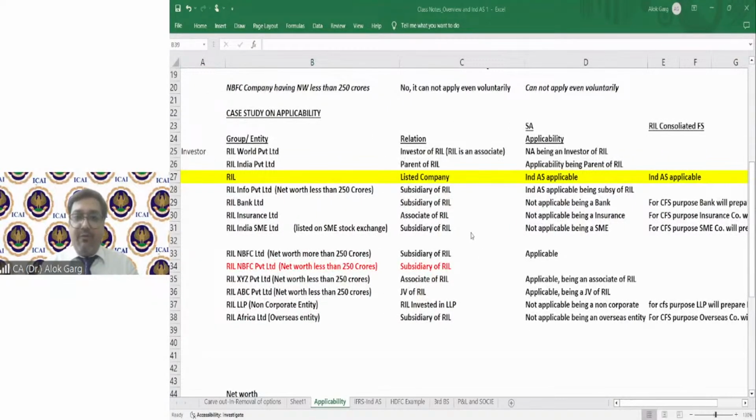Friends, did you find this case study useful? Yeah, everything is covered here.